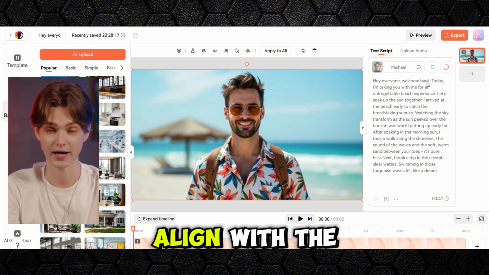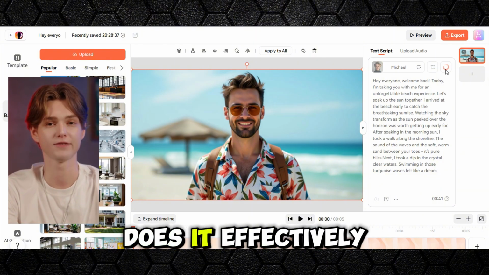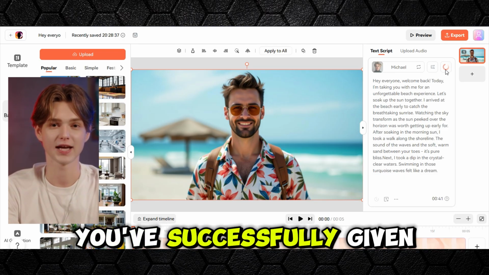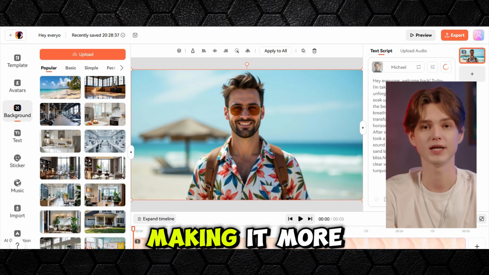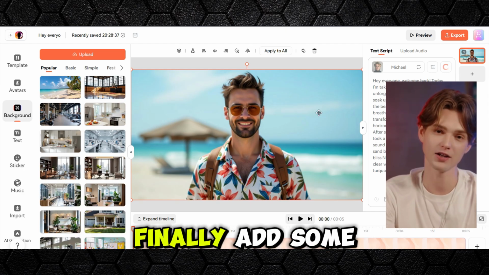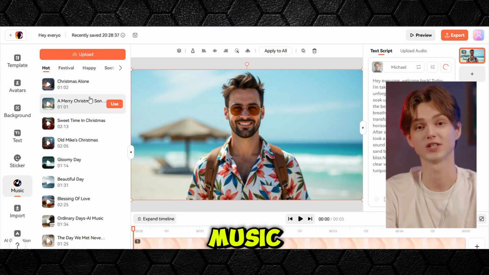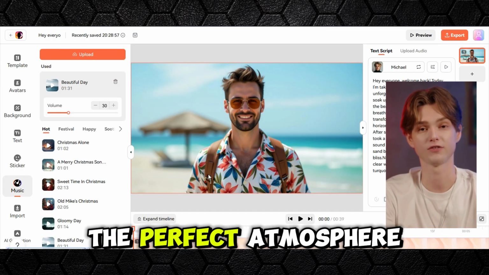Does the voice align with the character of your image? Does it effectively convey the intended emotion and tone? If so, you've successfully given your image a voice, making it more compelling and engaging. Finally, add some finishing touches. With a few clicks, add background music and adjust the volume to create the perfect atmosphere.